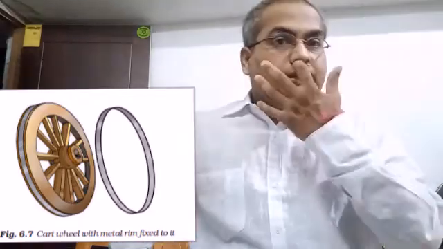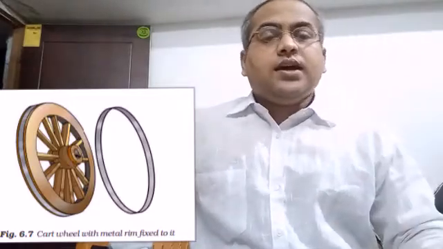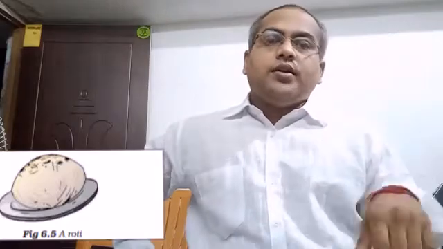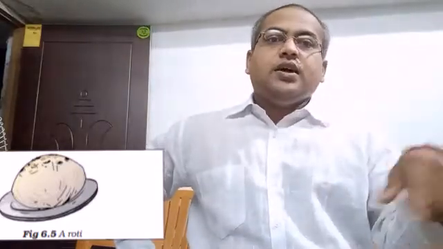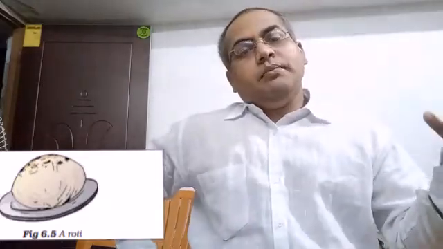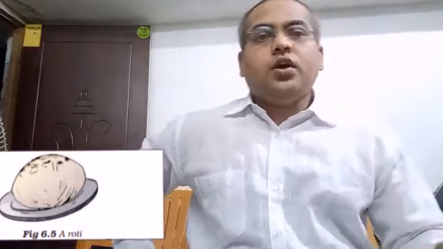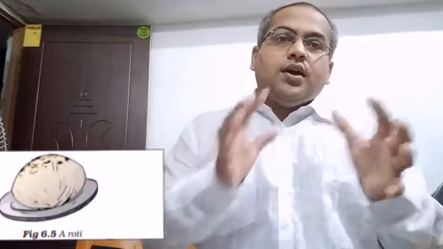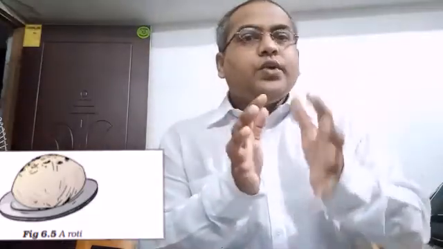Like if you see the tangas in the villages, you will see the wheels are made of wood, and a metal iron rim is around that wooden wheel. So how was this metal rim set on the wood?